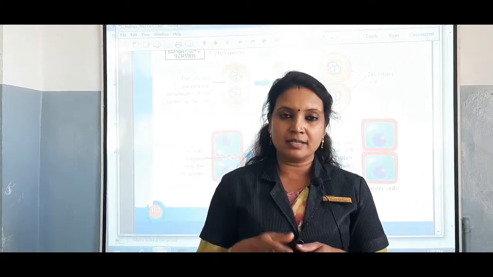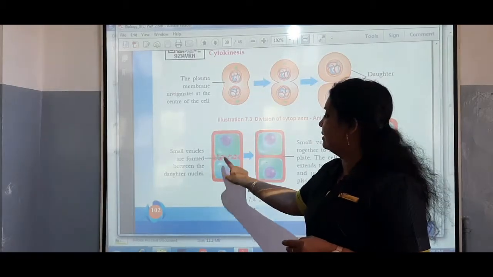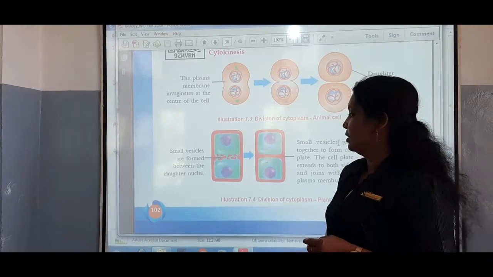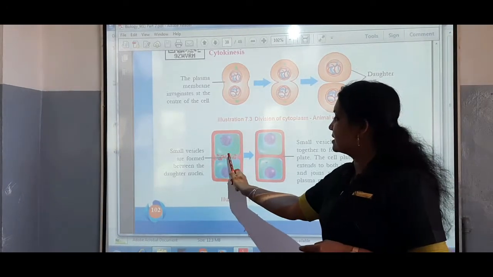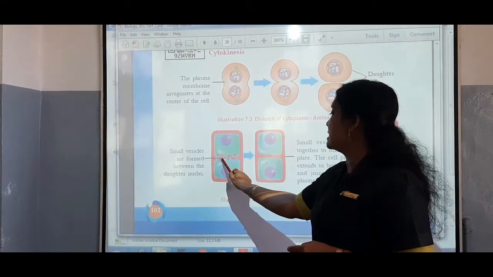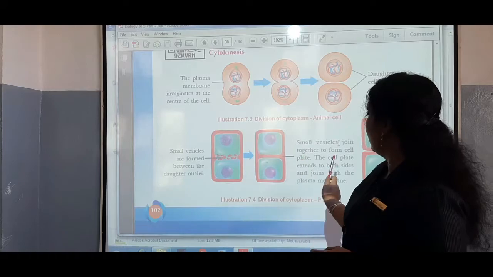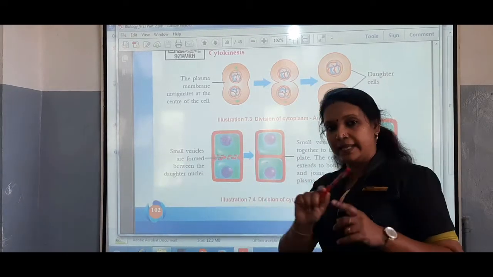In plant cell, small vesicles are formed like this between the two daughter nuclei. Okay, these are the small vesicles, and these small vesicles join to form a cell plate, and this cell plate extends.